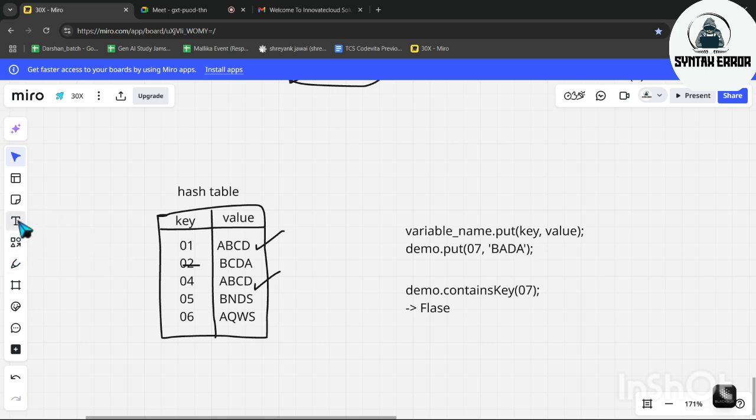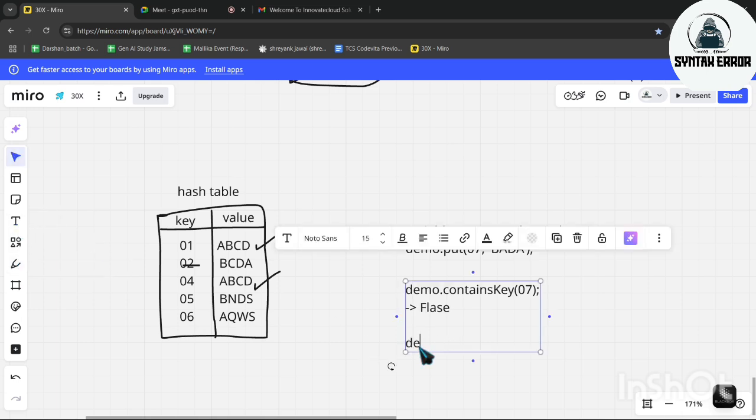At that time we will write demo dot get, and suppose we want 4, we will get 4. At that time what will be the output? Guys, can you guess what's the output now? Yes, ABCD. That's the value.